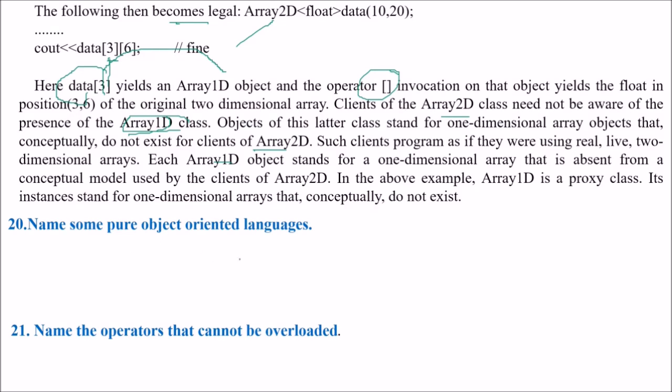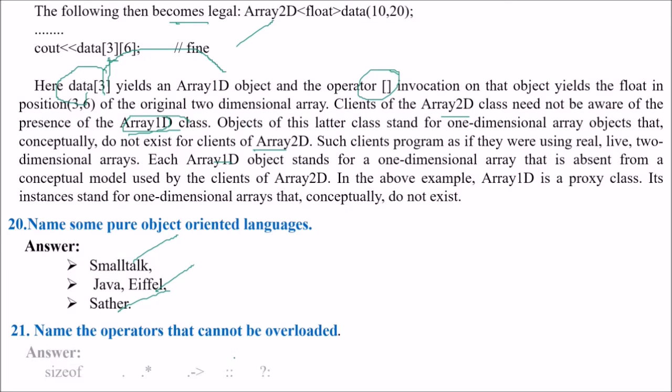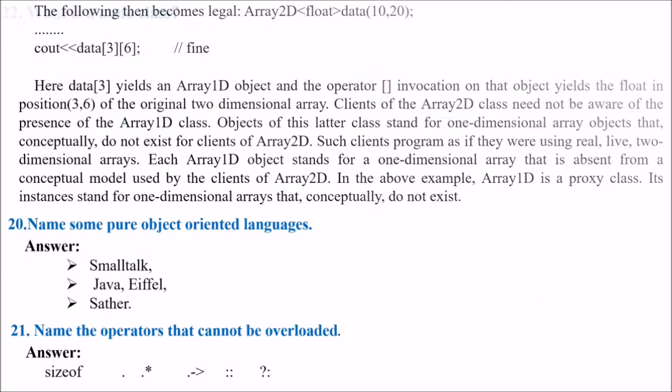Name some pure object-oriented languages. Smalltalk, Java, Eiffel, these are pure object-oriented languages. Name the operators that cannot be overloaded. Can you tell me these operators? sizeof, dot, dot star, arrow, scope resolution, and the ternary operator. These operators cannot be overloaded.